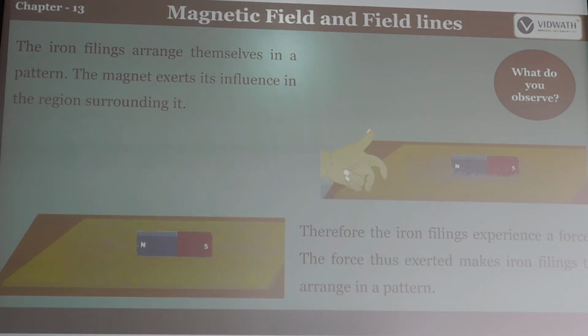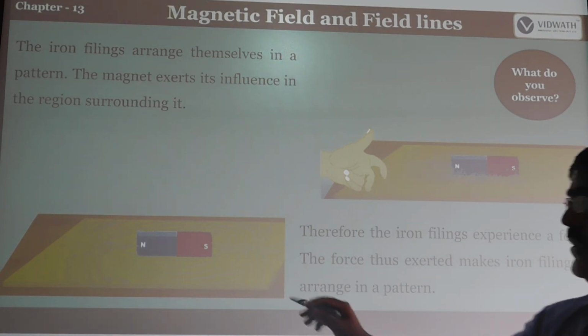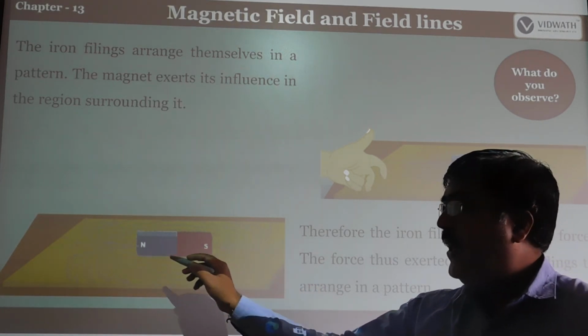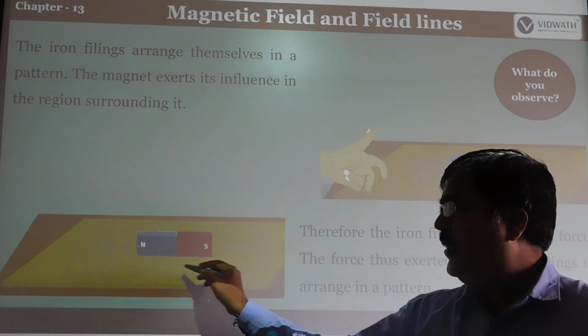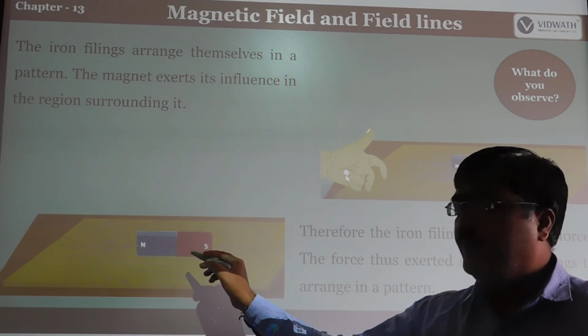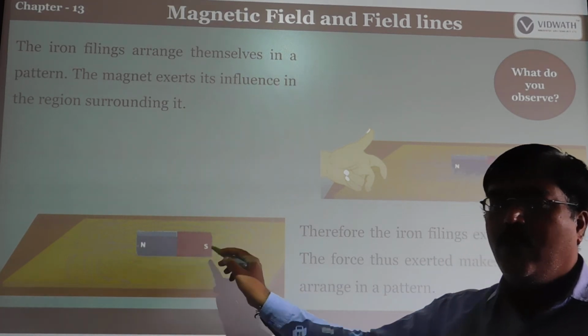Therefore, the iron filings experience a force. The force thus exerted makes the iron filings arrange in a pattern. Why is this? Because the iron is attracted to the bar magnet, it looks like this pattern.